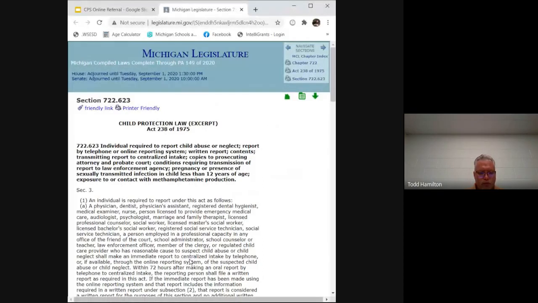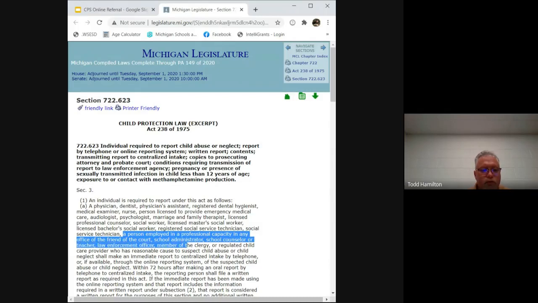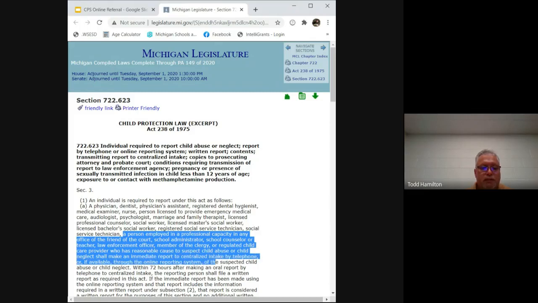And our state law, what I want to pinpoint here is we're going to talk to a person employed in a professional capacity in an office, in front of the court, school administrator, school counselor, or teacher, law enforcement officer, may be a member of clergy or a regulated child care provider who has reasonable cause to suspect child abuse or child neglect, shall make an immediate report to centralized intake by phone or through the online reporting system.